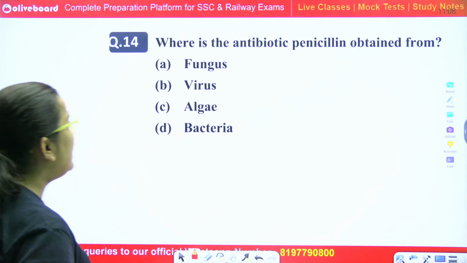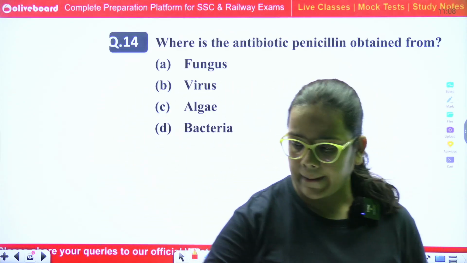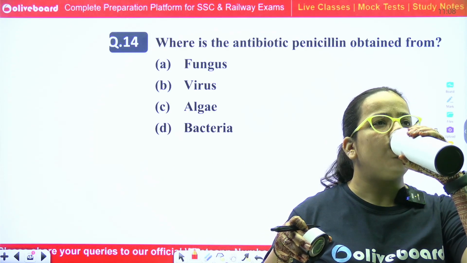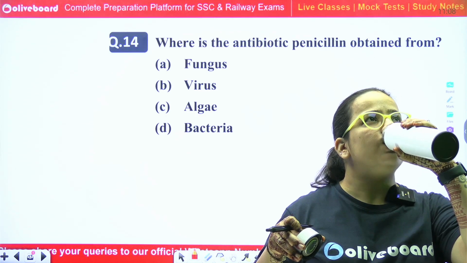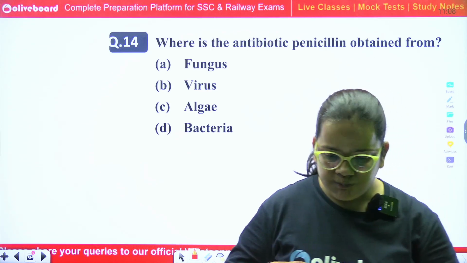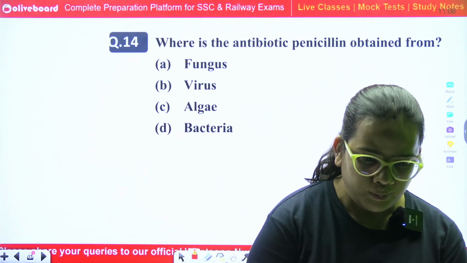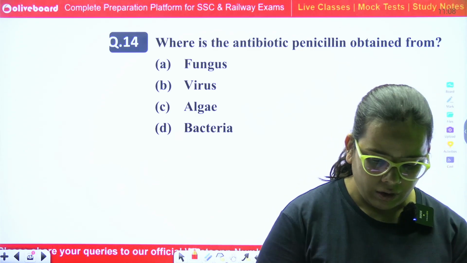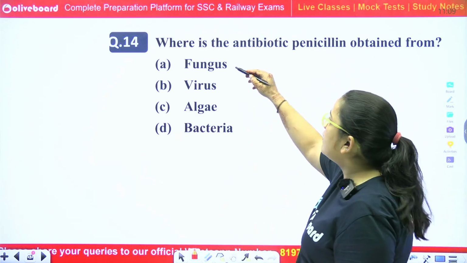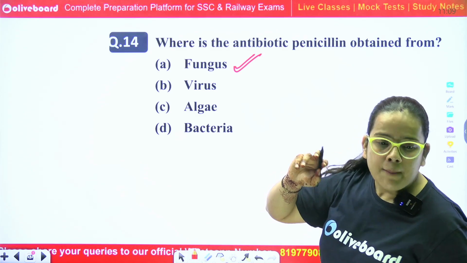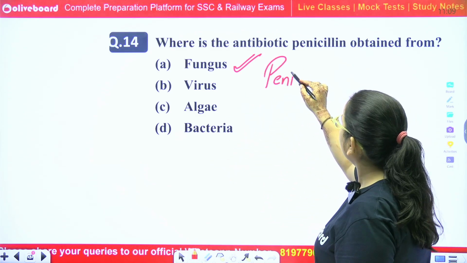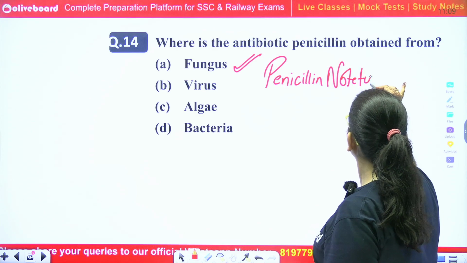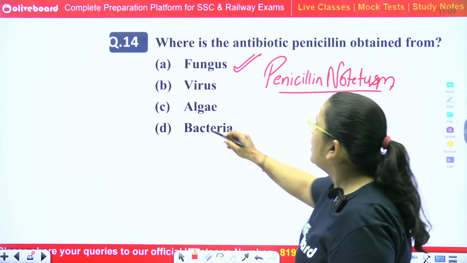Where is the antibiotic penicillin obtained from? Okay. Correct answer, fungus, and the complete name is Penicillium notatum. Correct answer is fungus.